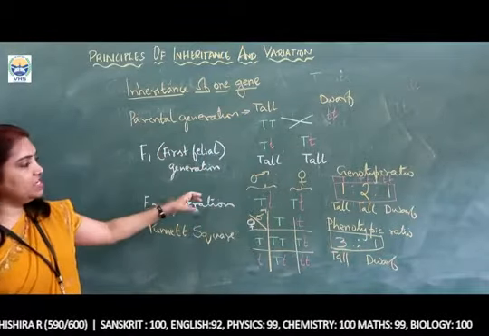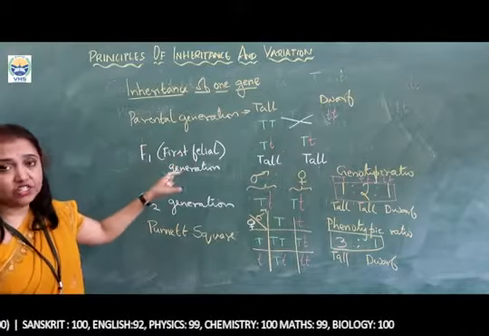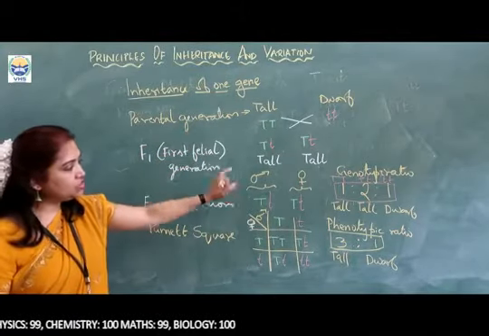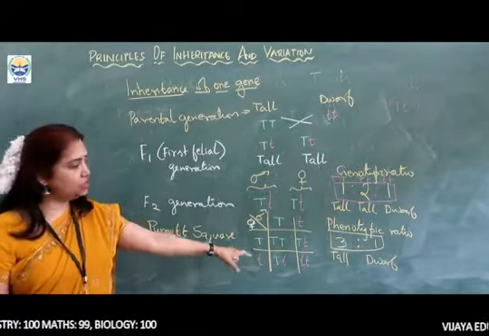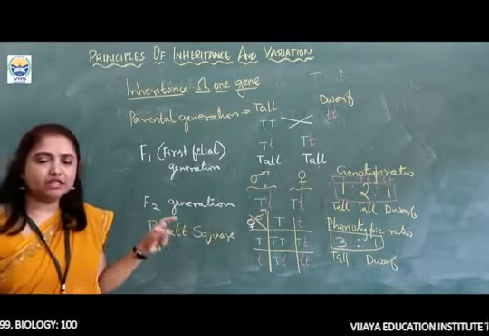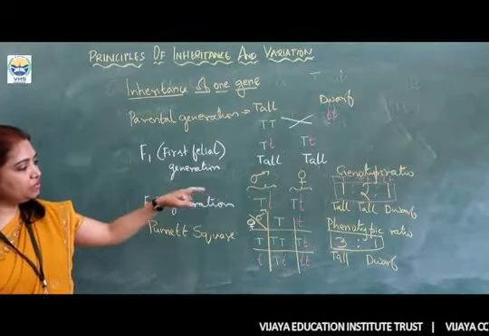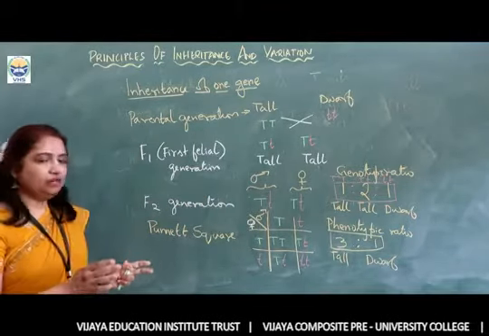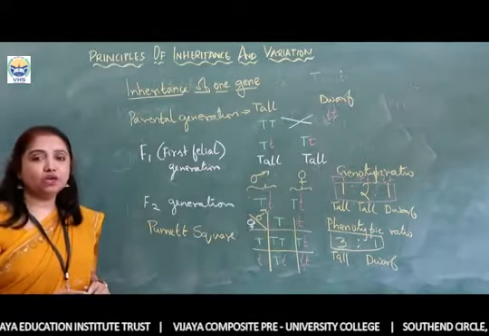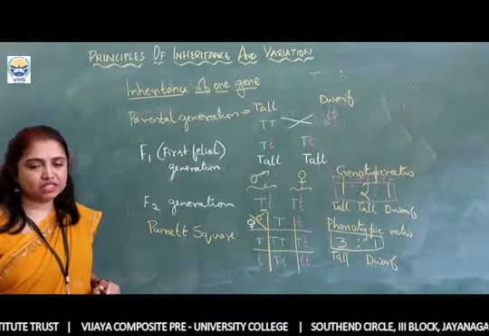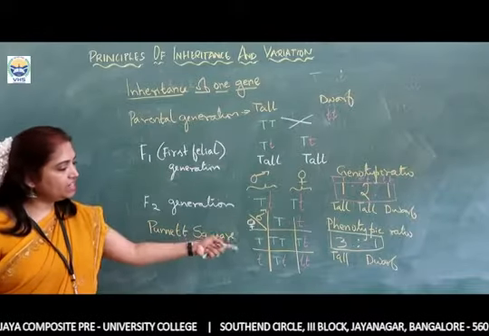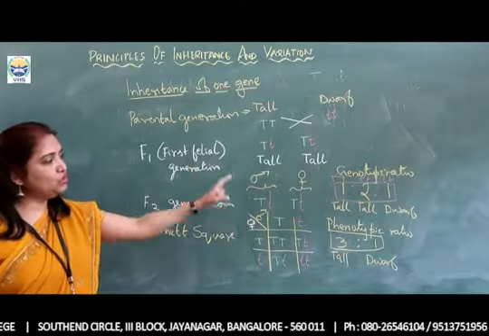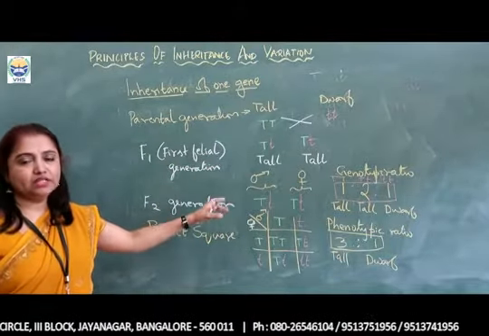Based upon all this about the inheritance of a single gene, how it is inherited gave rise to the genotypic and phenotypic ratios, 1:2:1 and 3:1 respectively. Again, by using the formula (a+b) whole square equals a square plus b square plus 2ab, we can derive the same genotypic ratio, 1:2:1.